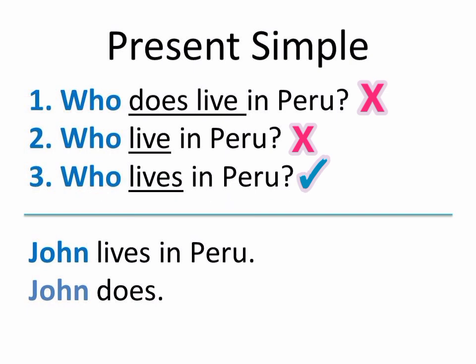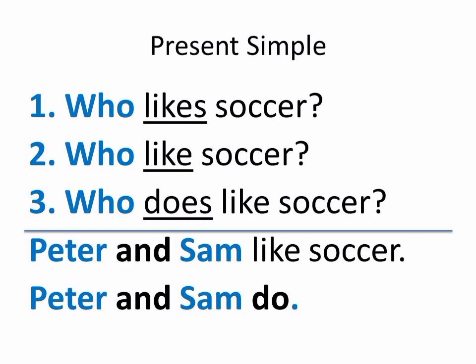For example, who lives in Peru? John lives in Peru. Or make it short, just say John does. This is related to the subject being third person singular. We say John does.